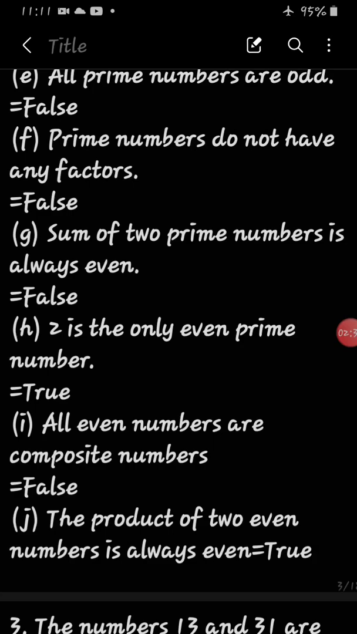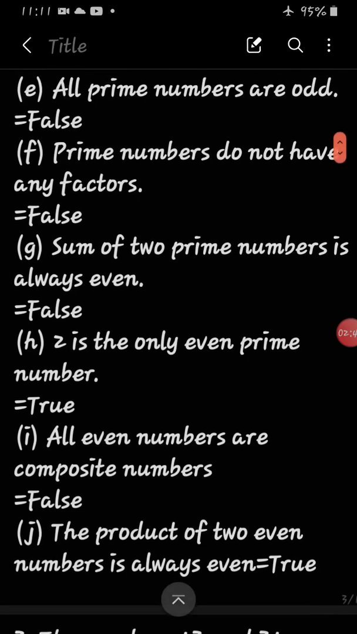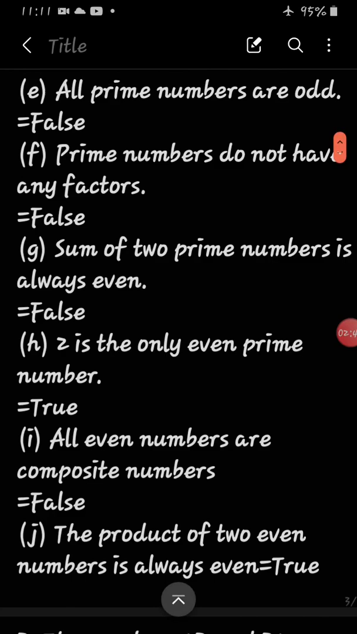So the product of 2 even numbers is always even. Product of 2 even numbers. So 2 into 4. 2 into 4 is what? 8. So it is an even number. That is why it is true.